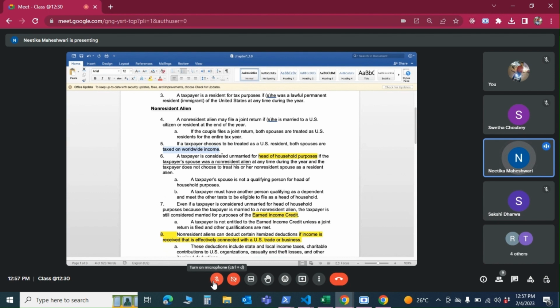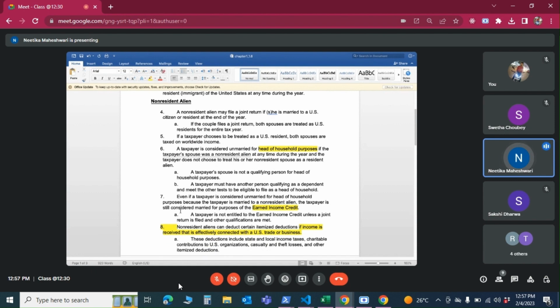A taxpayer is considered unmarried for HOH purpose if the taxpayer's spouse was a non-resident alien. So if the taxpayer is saying, "I don't want to show my spouse as a resident," then it's fine. The IRS is saying, okay, we'll consider you as unmarried for the purpose of filing tax return, because the spouse is filing as a non-resident, or you are not choosing your spouse to file the taxes as a resident. So for head of household purpose, he can be considered, but a spouse is not a qualifying person.